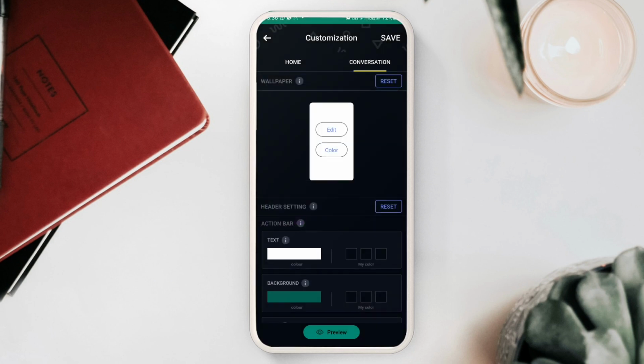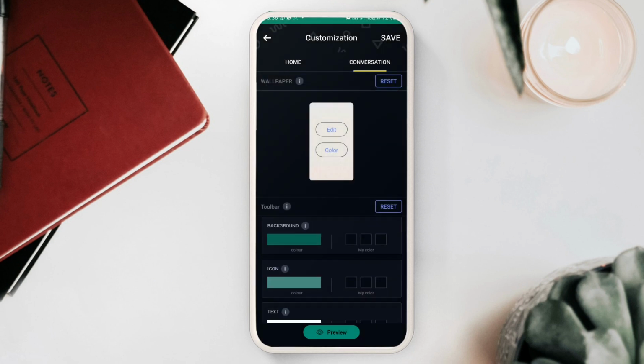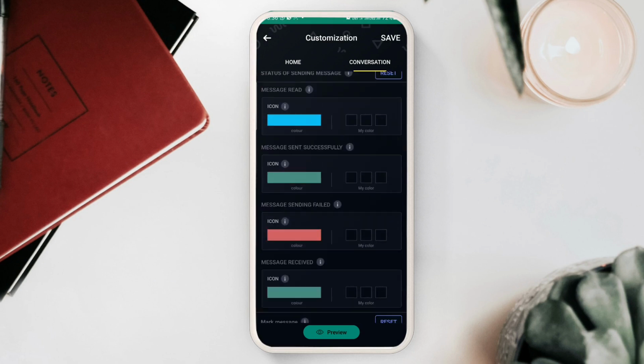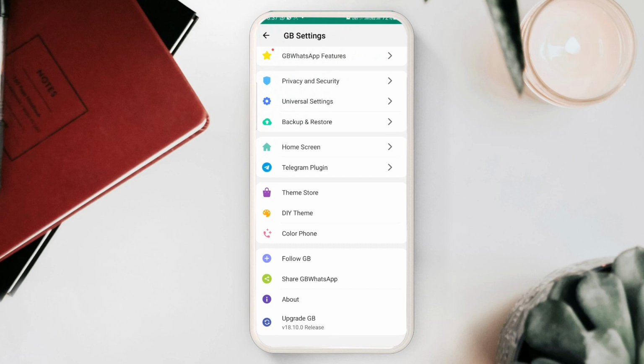Similarly, if you want to make changes in your conversation, you can set a wallpaper in the conversation portion, and many options are there. You can choose according to your choice. So this is very helpful. Similarly, I talked about the caller phone option which is already available. If you want, you can use it. So this is the latest version of official GB WhatsApp 18.10.0. If you want to update it, you can update it.